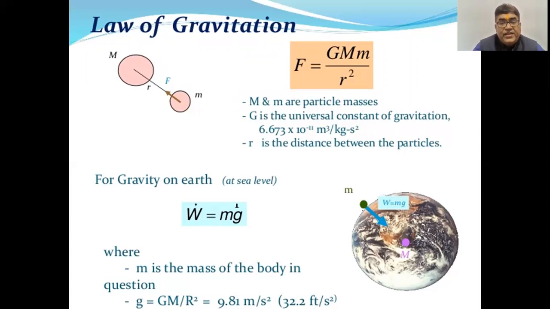Further, when we apply this force of attraction between two masses, we also know that the gravity on earth gives mass into g, m into g, which is equal to the weight. Weight is also equal to the force of gravity with which the earth attracts any mass towards itself, or any planet, say. So equating both equations, that is F and W, because both equations are one and the same thing, the representation and formula are different, but the magnitude will be the same.